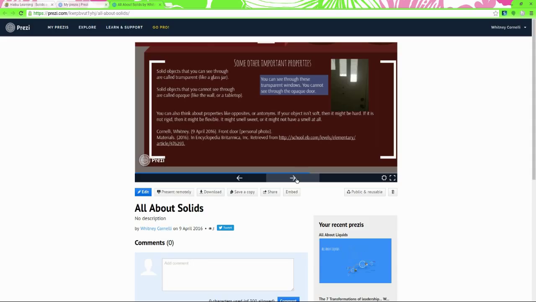You can also think about properties like opposites or antonyms. If your object isn't soft, then it might be hard. If it is not rigid, then it might be flexible. It might smell sweet or it might not have a smell at all.